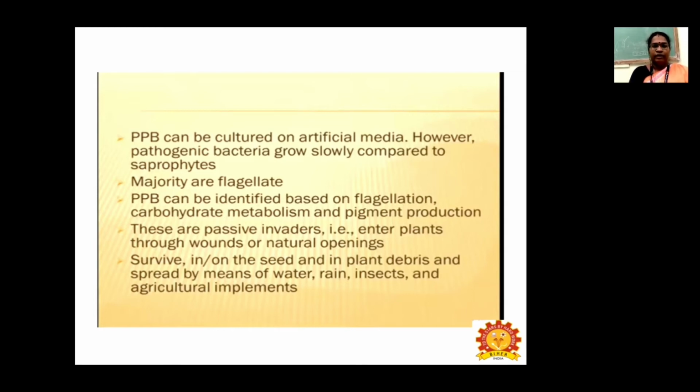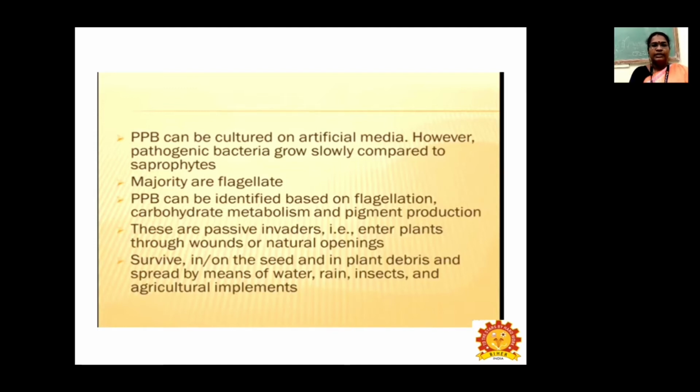The majority are flagellate. So most of the plant pathogenic bacteria are flagellate. It means that they have an organ called flagella. They are able to move from one place to another with the help of flagella. So plant pathogenic bacteria can be identified based on flagellation. It means that based on the flagella, they can be identified. Carbohydrate metabolism and pigmentation production can also be used to identify them. So these are passive invaders, that is, they enter plants through wounds and natural openings.